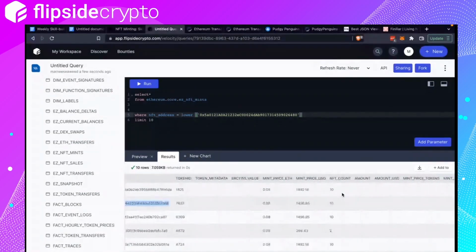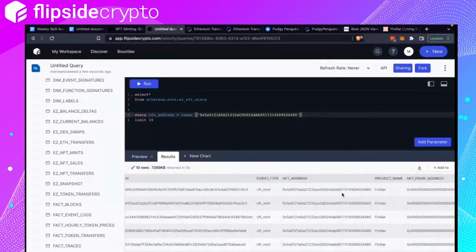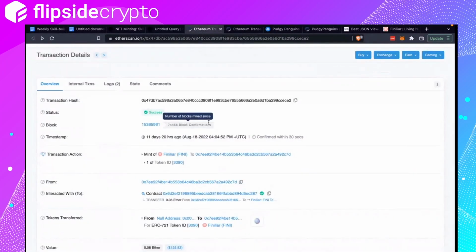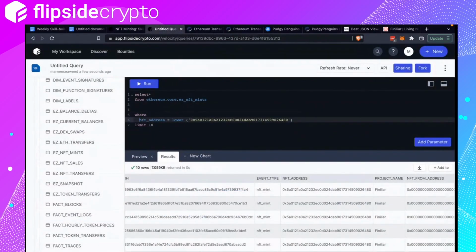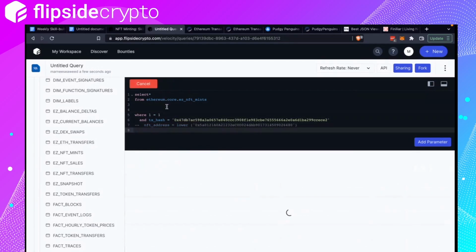But we can do that in a bit. So let me grab one transaction, and then I'll use this transaction. I'll copy the transaction hash and say tx hash equals to whatever transaction, and then remove this limit and see what we get.